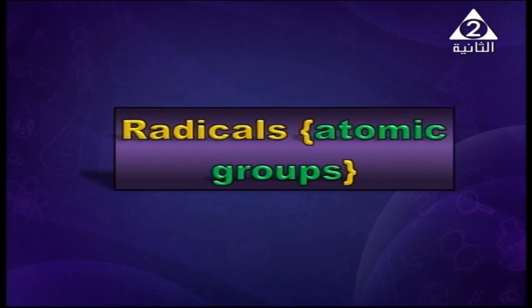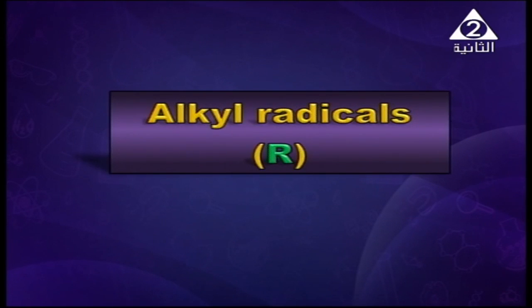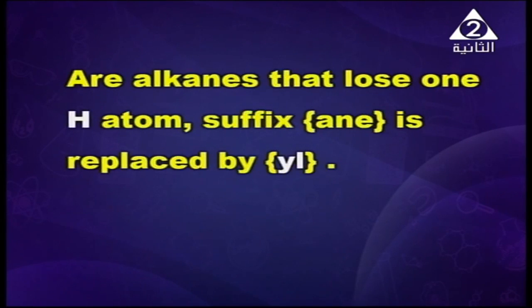Now we are going to discuss what we mean by radicals or atomic groups. They are monovalent organic groups that can exist alone by removal of one hydrogen atom. Alkyl radicals are alkanes that lost one hydrogen atom, and the suffix ane is replaced by yl.